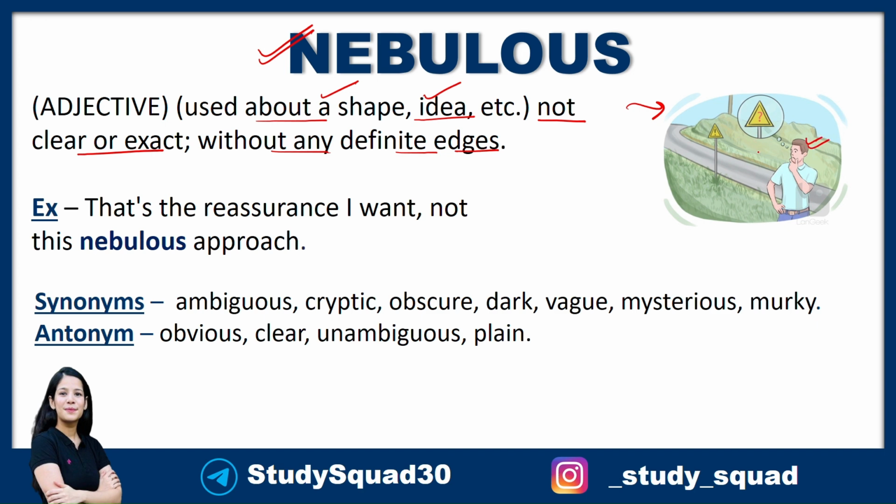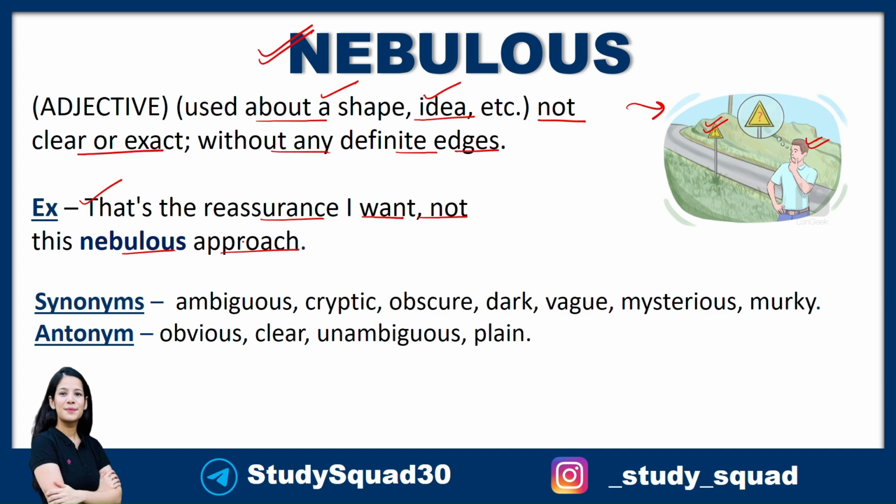Here you could see in the image, it will make it very clear. This person is standing and he could not figure out what is written on this sign. It might be a reason that the person does not have very good eyesight like me, but this normally happens. You cannot see very far away and you cannot figure out what the sign says. So for him, the sign is basically nebulous. He cannot determine the exact or clear idea about that sign. Coming to the sentence, we have: that's the reassurance I want, not this nebulous approach. So it says that the person needs a reassurance and not a nebulous approach, not an unclear approach towards things.